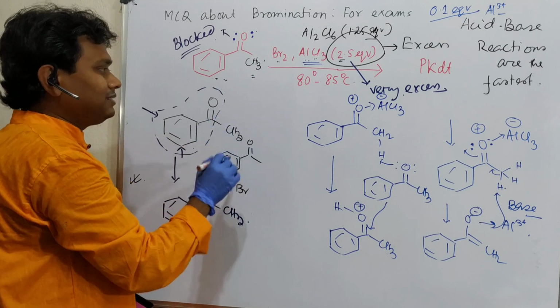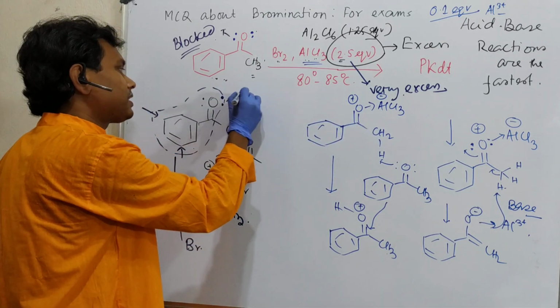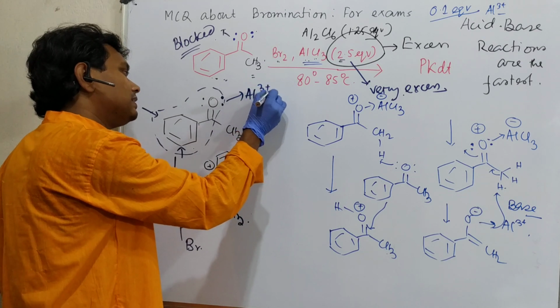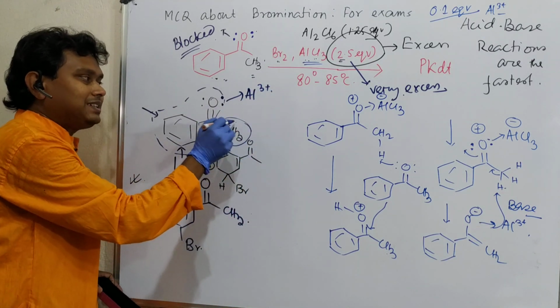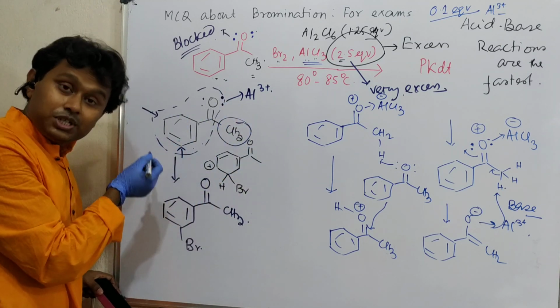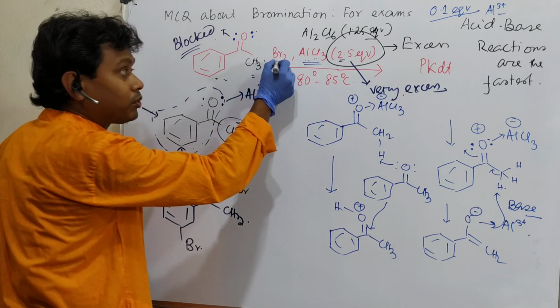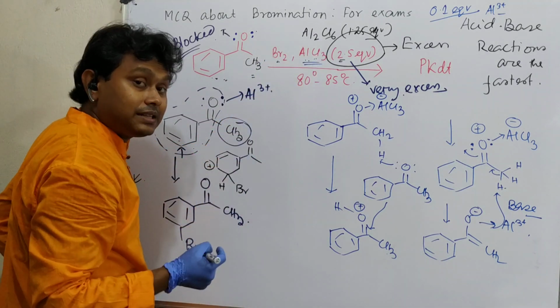So when this adduct is formed, for example here, then enolization is not possible at this site, so no reaction at this site, but this part is left, so halogenation is possible. And see, there is 1 equivalent bromine and 1.5 equivalent AlCl3.